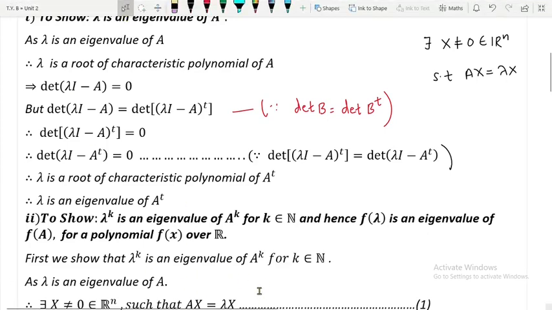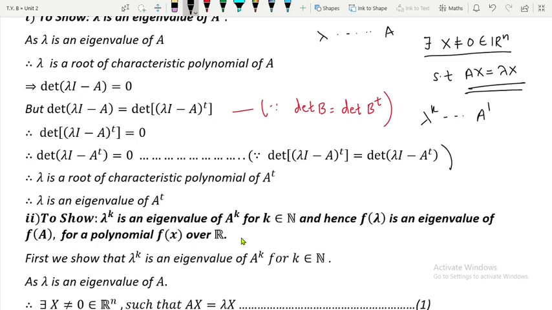Now by using this we have to prove that lambda raised to k is an eigenvalue of A raised to k. So the question is how to do it. In order to show lambda raised to k is an eigenvalue of A raised to k, just recall the definition of eigenvalue. Lambda is said to be an eigenvalue of matrix A if we are able to find x not equal to 0 belonging to R raised to n such that this happens.